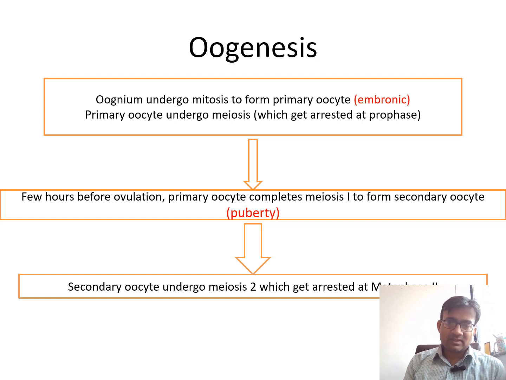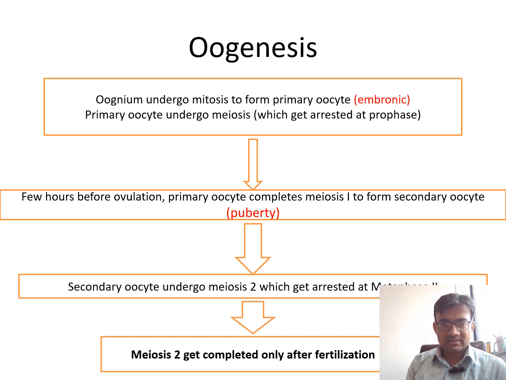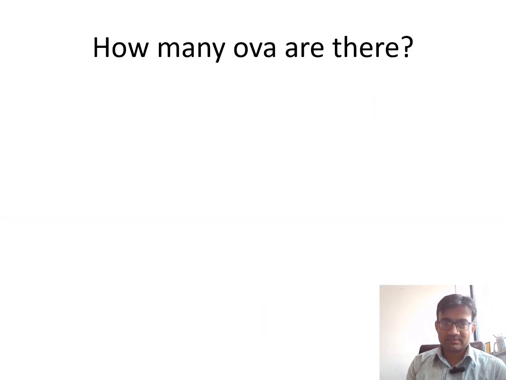Then secondary oocyte will undergo meiosis 2, but this will be arrested at metaphase 2. I am repeating, this will be arrested at metaphase 2. Now fertilization will occur, and meiosis gets completed only after fertilization. So these are in general the events occurring in oogenesis.